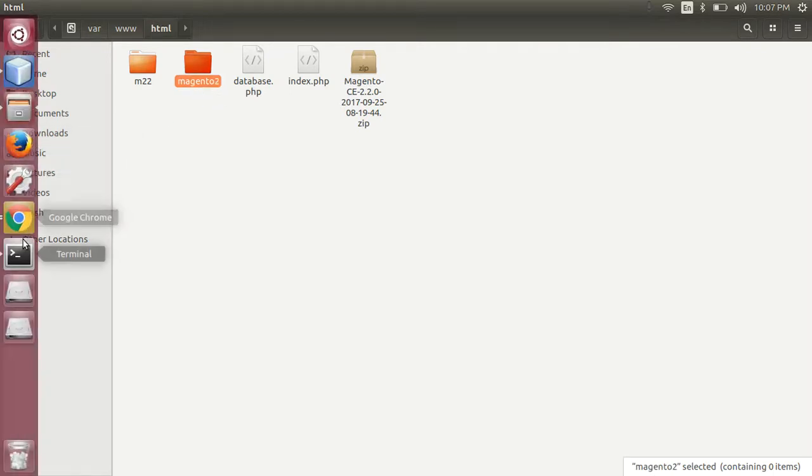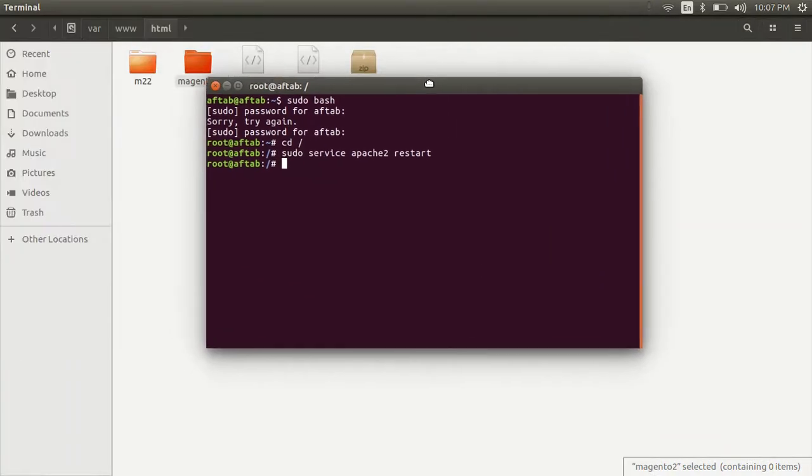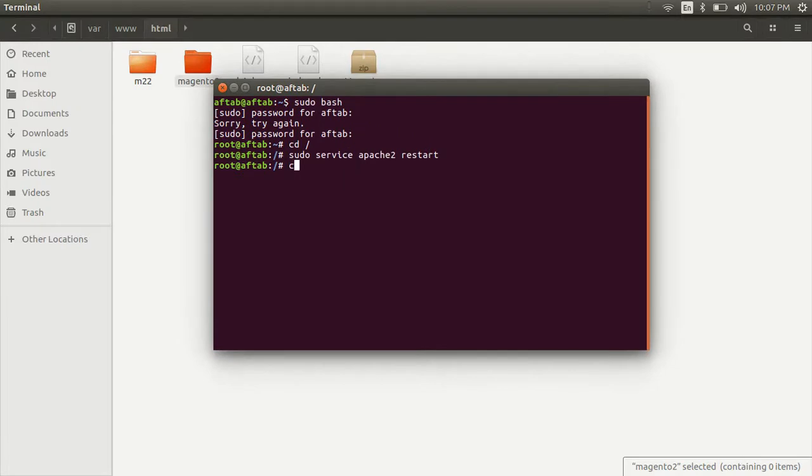Okay, so I'm using Ubuntu. So cd /var/www/html, right? And give permission with chown -R on Magento 2. Done.